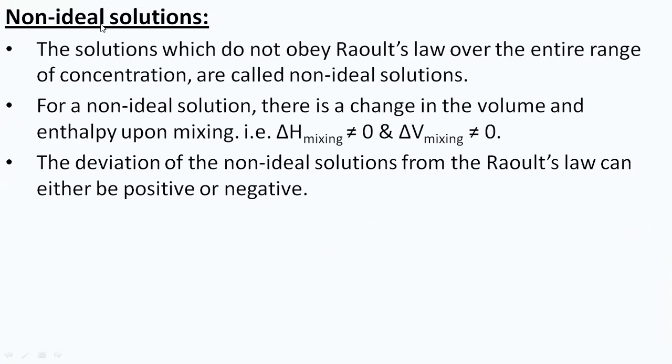So if we take a non-ideal solution, here the solution does not obey Raoult's law and also that will get deviated. Okay, so our entire range of concentration எதுவுமே வந்து obey பண்ணாது. அதுதான் non-ideal solution. So எல்லாமே வந்து பார்த்தீங்கன்னா almost non-ideal இருக்கும் because there is a change in the volume and also enthalpy on mixing. That is, delta H mixing is not equal to 0 and delta V mixing is also not equal to 0. So now the deviation of the non-ideal solution from Raoult's law can be either a positive or a negative value.